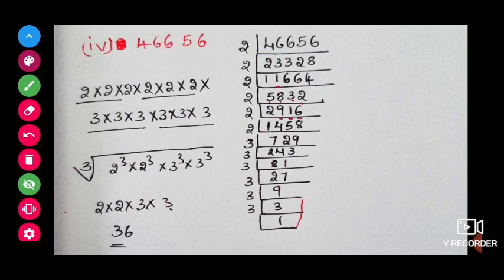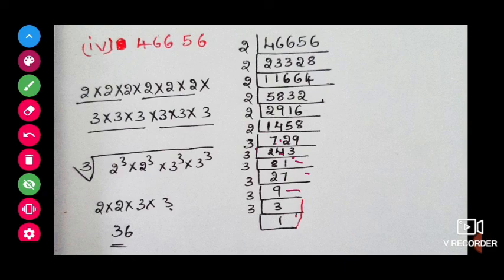Again with the 2 table, because all we are getting is even in the ones place, we will go with the 2 table only. 2 7s are 14, 2 2s are 4, 2 9s are 18, 729. So this is not an even number, so it will not go with the 2 table, we will go with the 3. 3 2s are 6, 1 2 means 3 4s are 12, 3 3s are 9. Next 3 81s, 3 27s, 3 9s, 3 3s and 3 1s.